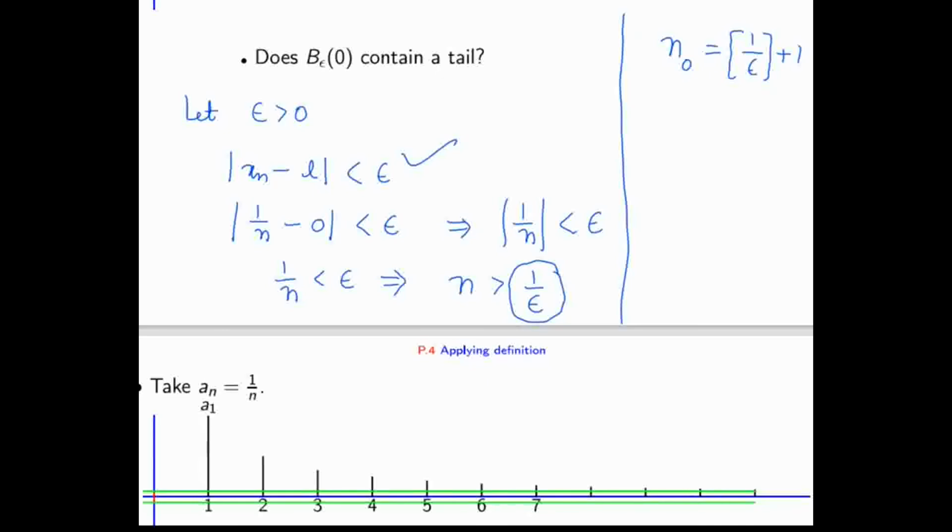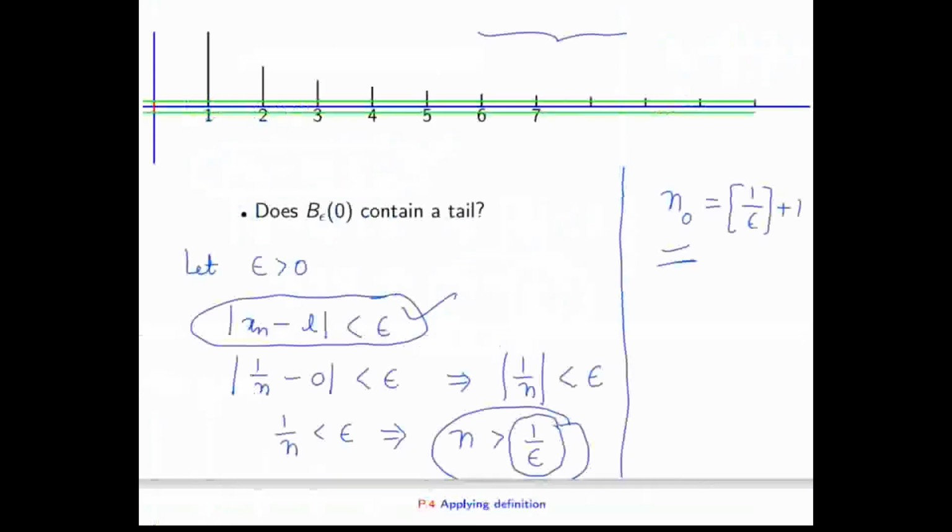The condition |xn - L| < epsilon will hold for what n? When n is bigger than 1 by epsilon. So what natural number can you find by this? Whatever 1 by epsilon is, I take the integer part so it becomes an integer. To avoid it being 0, I put plus 1, because n is a natural number. Even plus 2 or 3 would work.